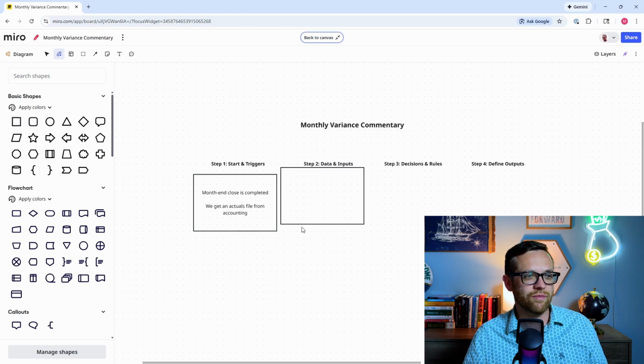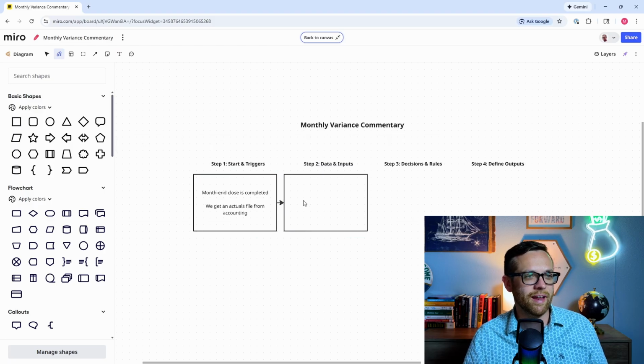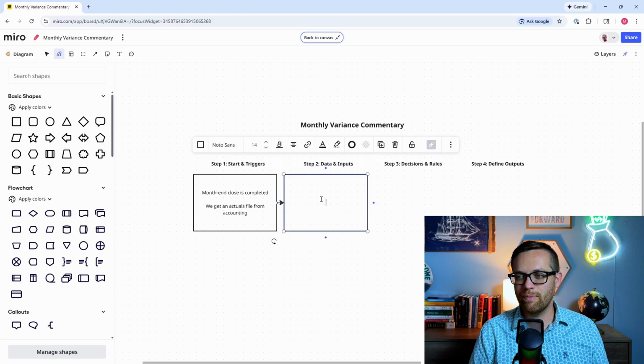Now let's look at step 2, data and inputs. We'll put our next box over here. So this is going to be our data and inputs, and also just I personally like to draw the little lines so we can connect that and say, hey, this is our process flow. Look at that. Okay, so what are our data and inputs going to be?